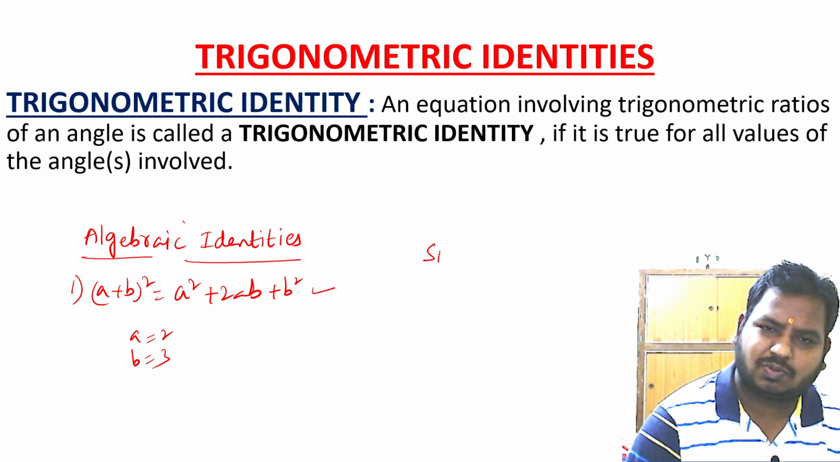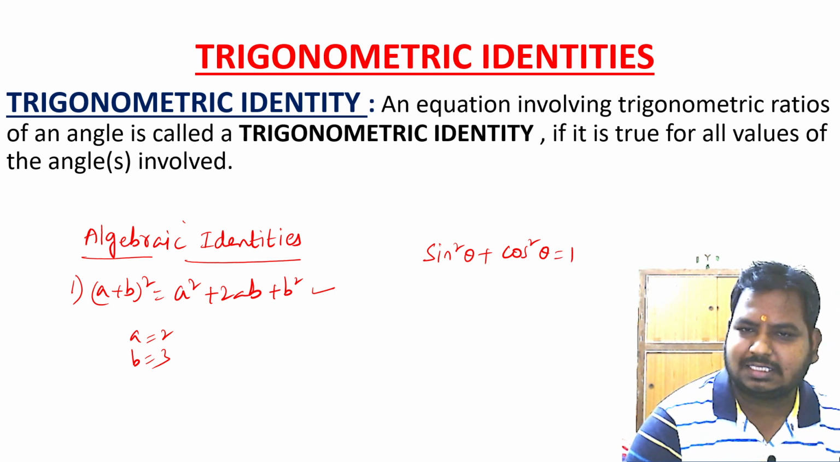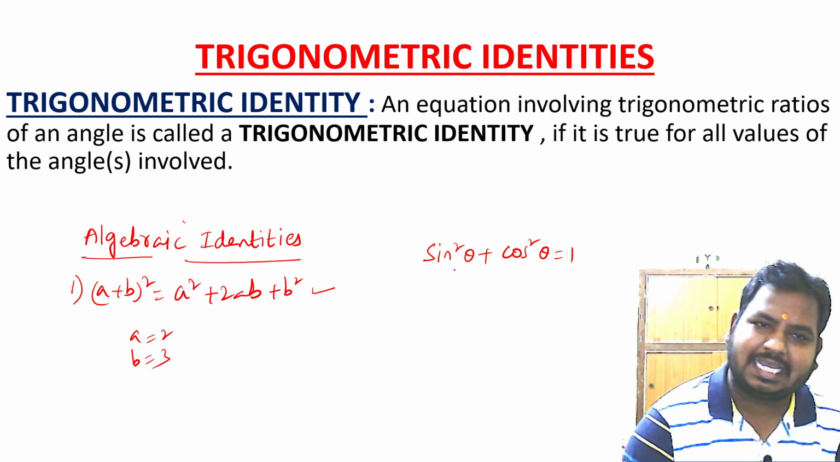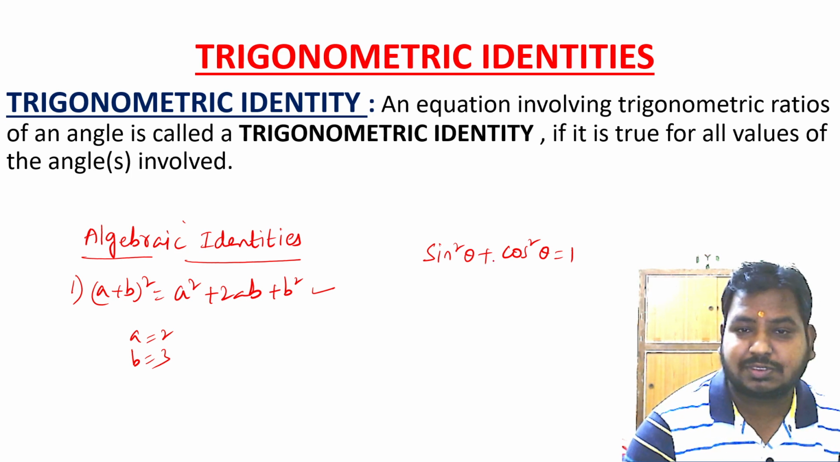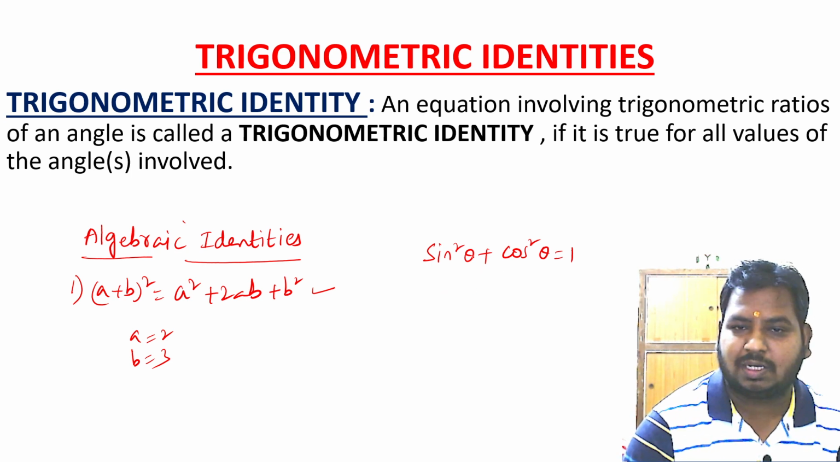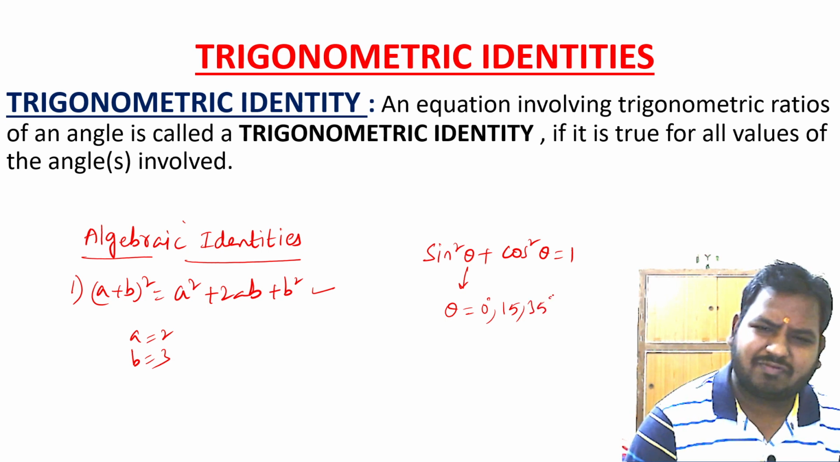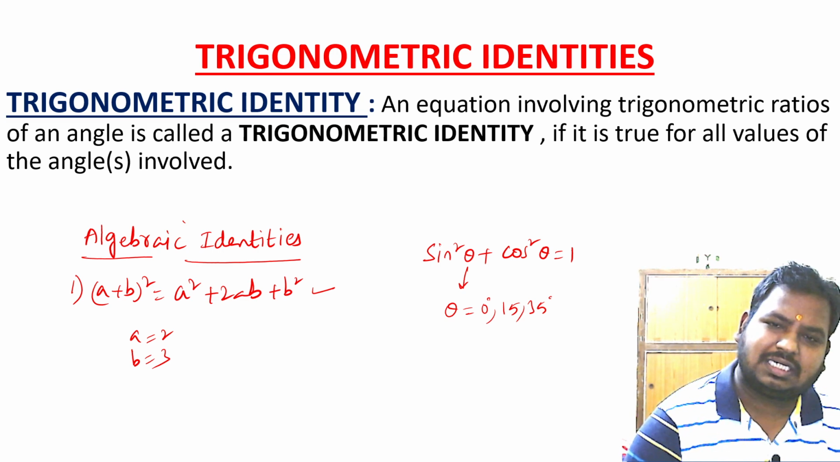That means sine square theta plus cos square theta is equal to 1 is a trigonometric identity. In this identity, ratios of trigonometry are involved. In case of algebraic identity, variables are involved. If I look into sine square theta plus cos square theta is equal to 1, in place of theta, if I take any angle, if I take 0 degrees, 15 degrees, 35 degrees, any value, then LHS will be equal to RHS. That means sine square theta plus cos square theta is equal to 1.